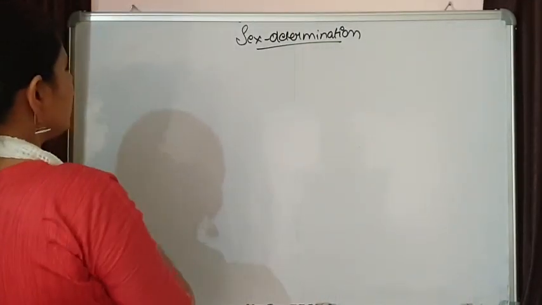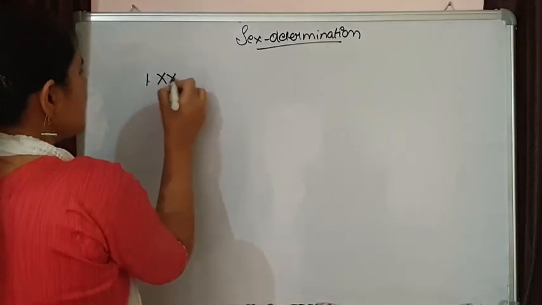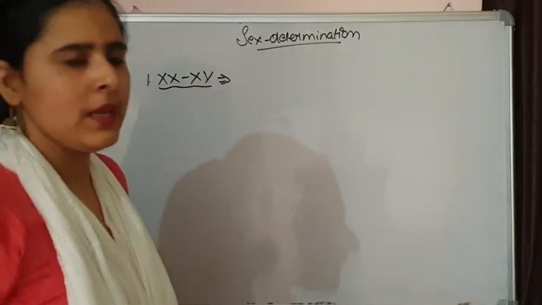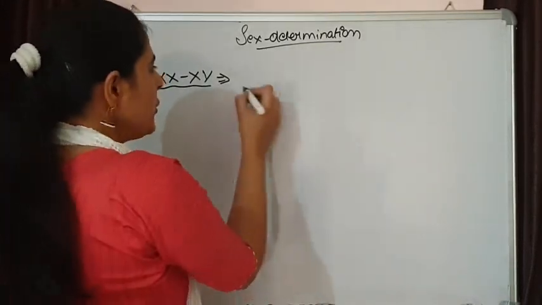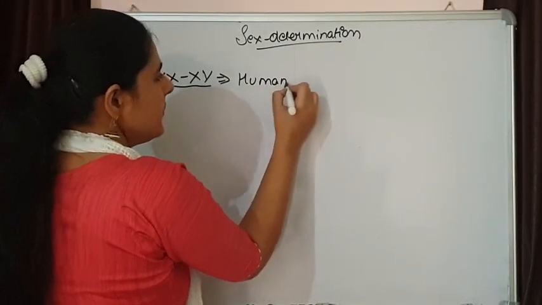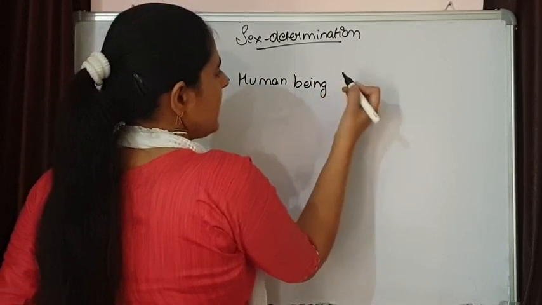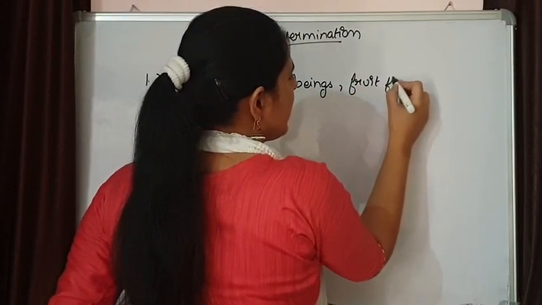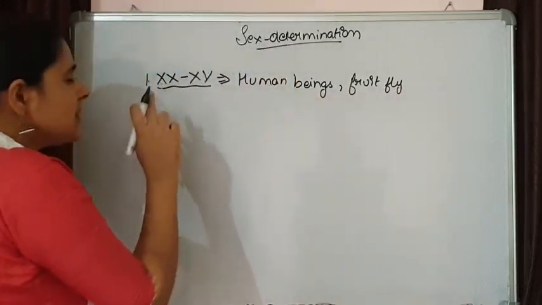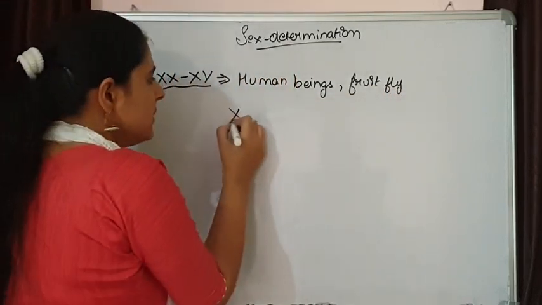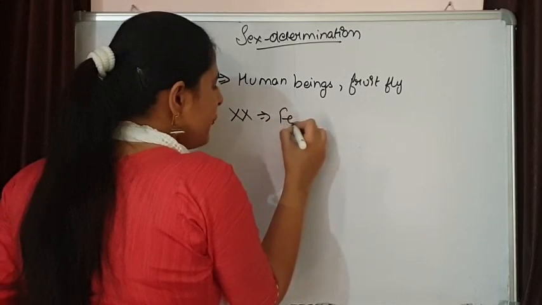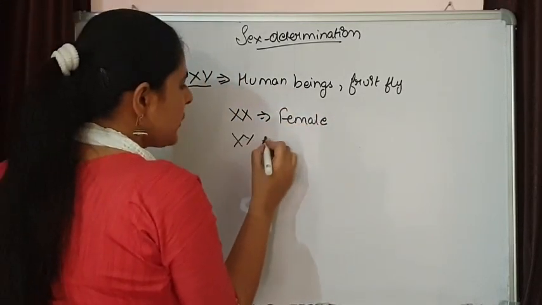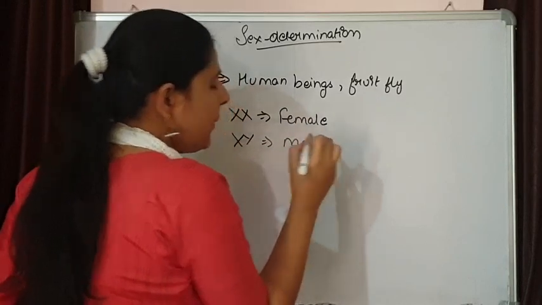So the first type of sex chromosomes is XY. It is found in human beings and various insects like fruit fly. The organism that has XX will behave as a female, and with XY it will behave as a male.